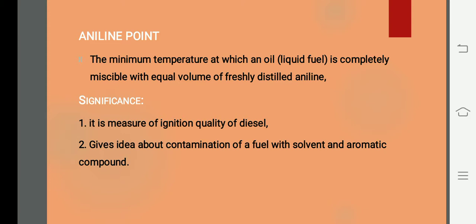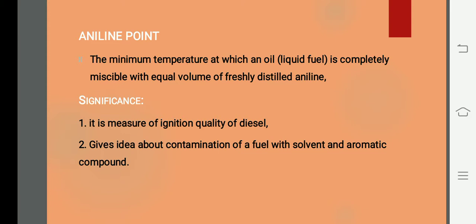Coming to the significance of aniline point, it is a measure of ignition quality of diesel. Mainly this is used for determining the ignition quality of diesel. Next one is, it gives an idea about the contamination of the fuel with solvents and aromatic compounds. வேற கலப்படம்லாம் இருக்குதான்னு கண்டுபிடிக்கிறதுக்கு நம்ம என்ன பண்ணிக்கலாம், சுத்தமான ஃபியூவல்னா வந்து அதுக்கு அனலின் பாயிண்ட் ஒரிஜினல் இருக்க வேண்டிய பாயிண்ட் தான் வரும். அதை விட கூடுதலாவோ குறைவாவோ இருக்குன்னா we can understand contamination is there. What I mean by contamination is impurities present there. Is it okay? So this is something about aniline point.